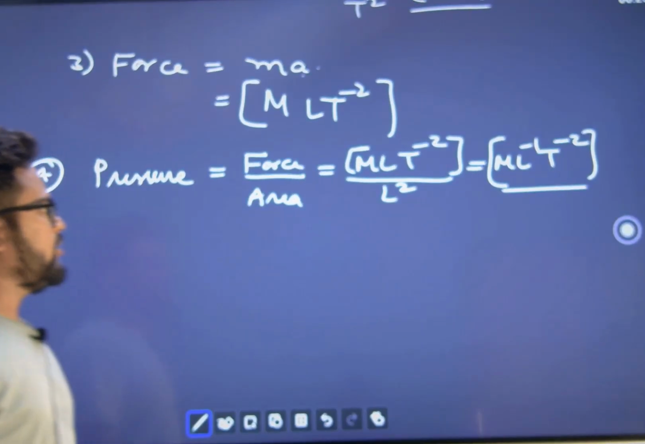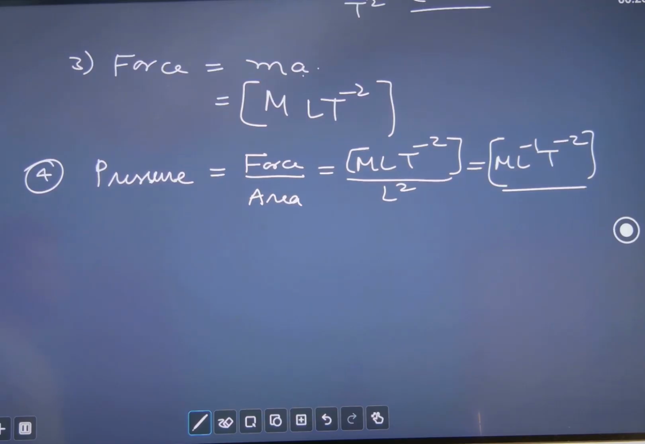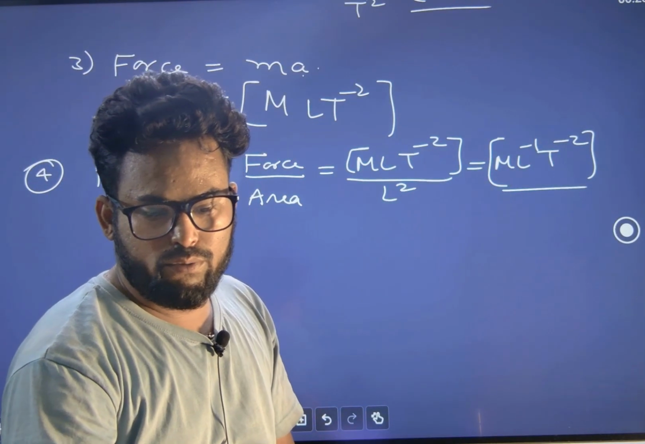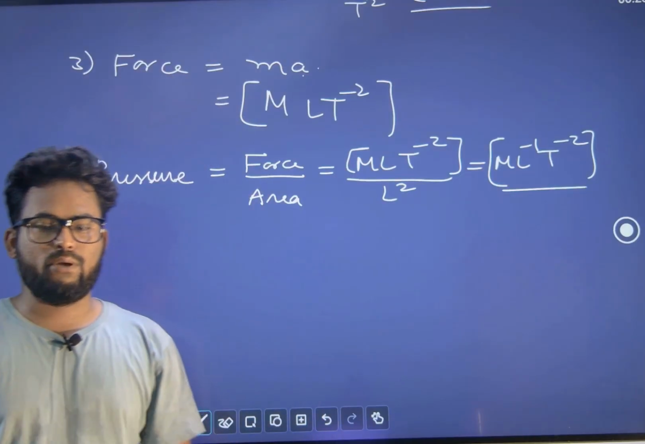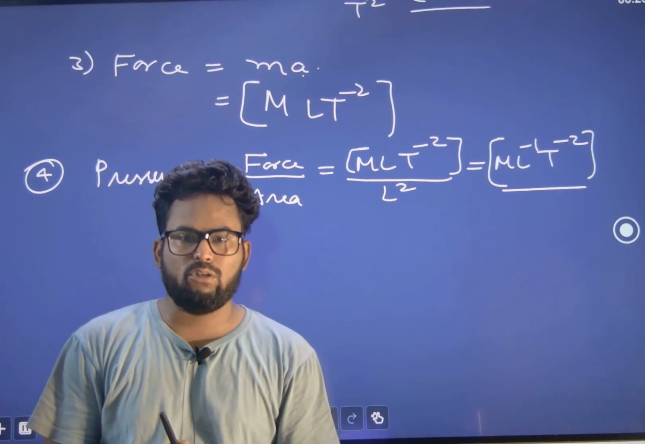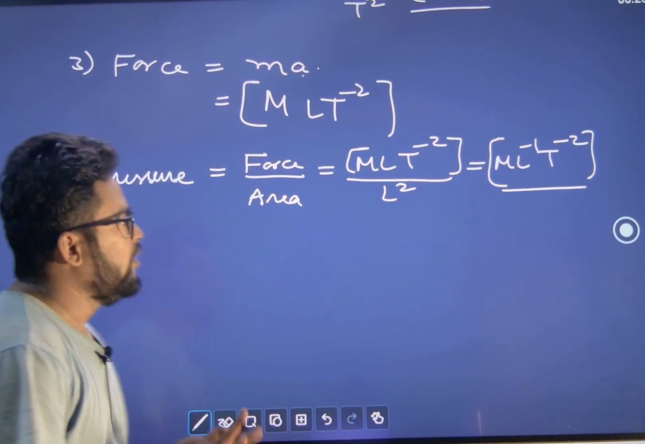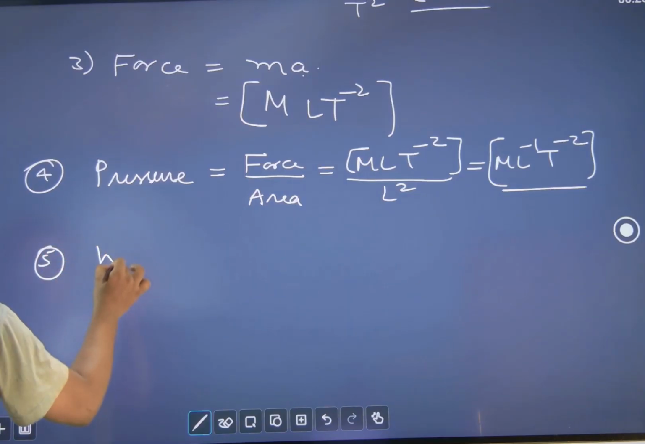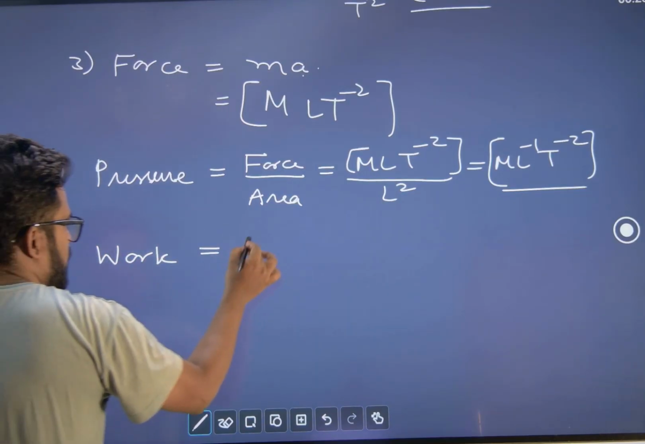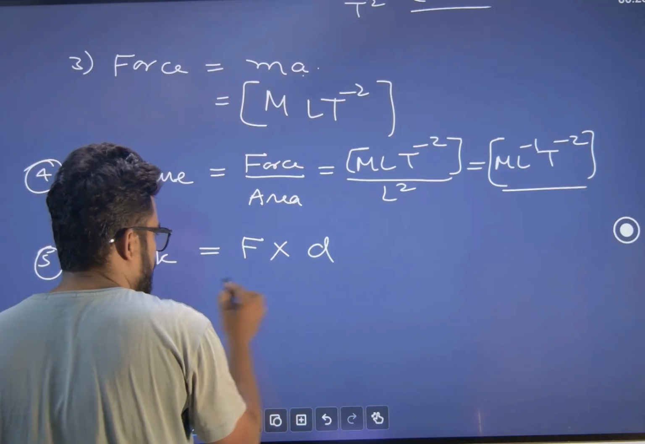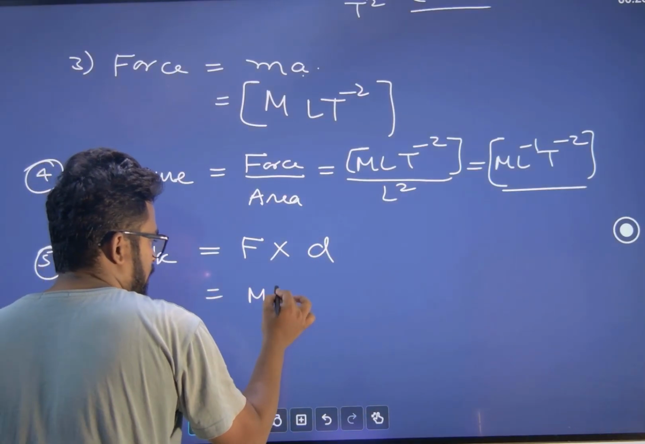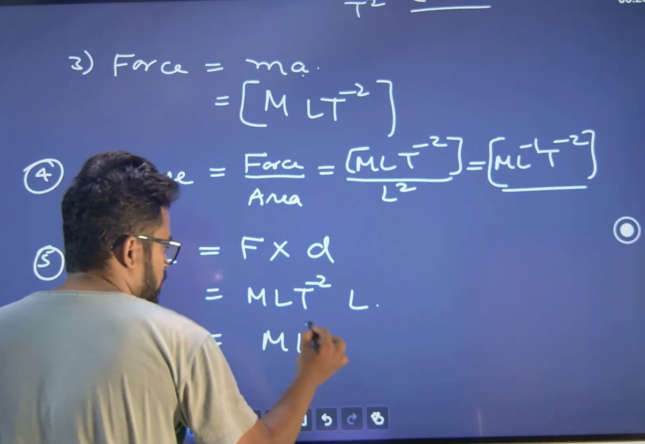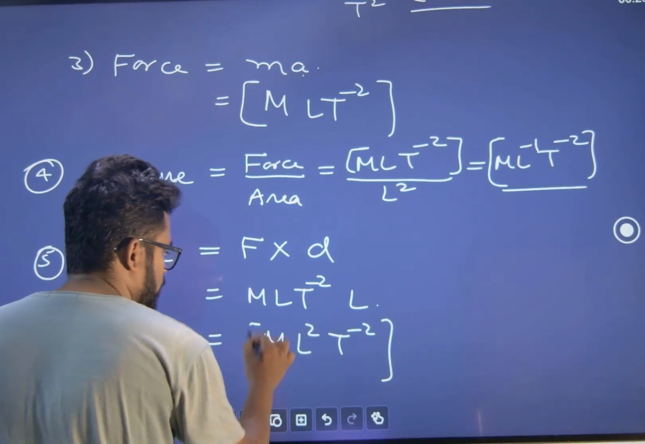A few times you revise these things, automatically it will settle in your subconscious brain. So you do not have to worry about remembering these things. Just revise them two to three times, automatically it will settle down. Okay, next one, fifth, work. Work is given as force into displacement. Force MLT minus 2, displacement L, so ML2T minus 2.